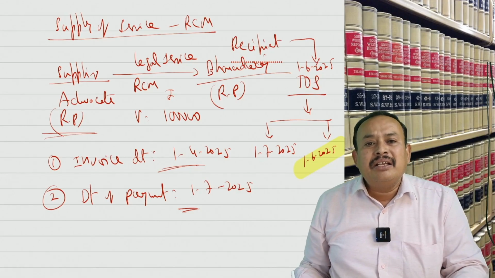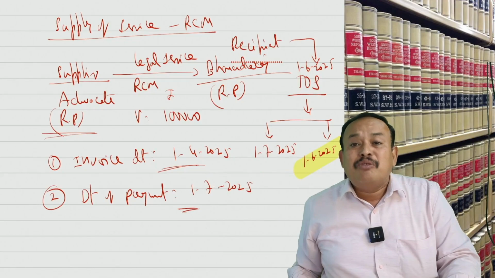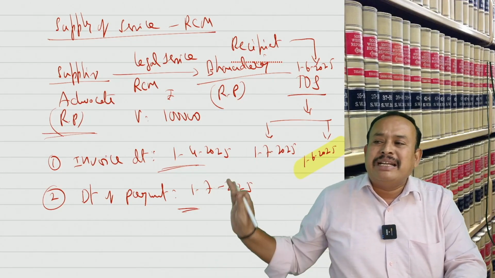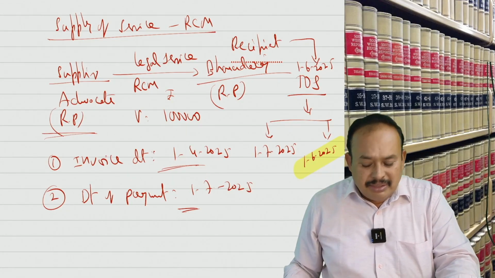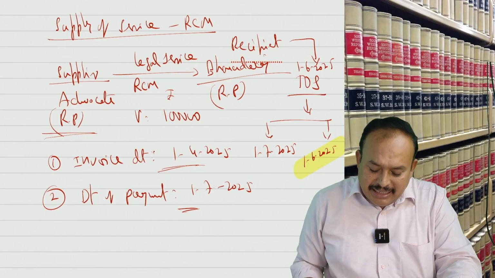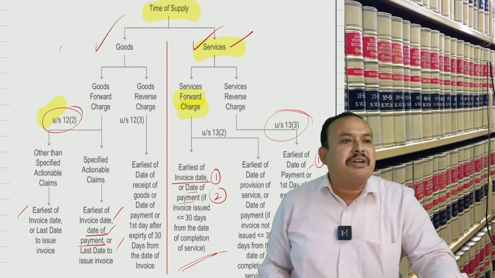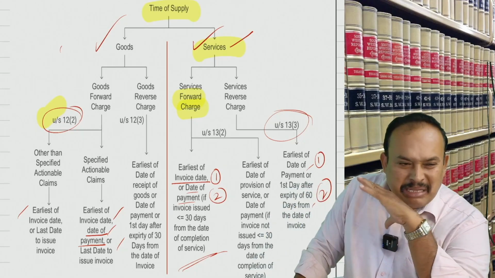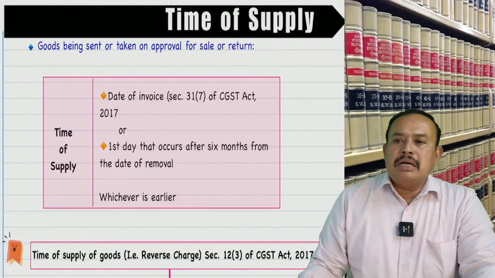Got the clarity? If June is the month of time of supply, by what date are they liable to pay GST monthly? By 20th of July. Pay without any delay. Is that clear? Any difficulty? If you have no difficulty, then in a simple manner I can say that this major part of time of supply is completed for your batch. The major portion is this. The toughest area is this.